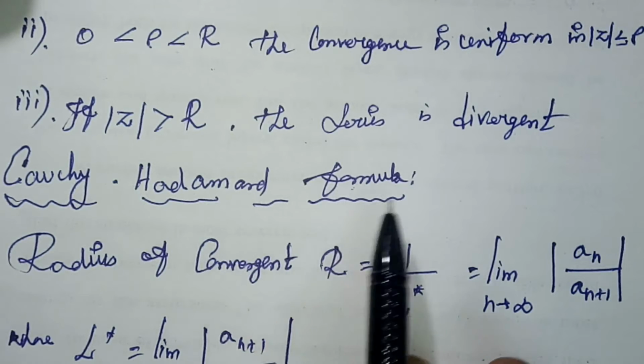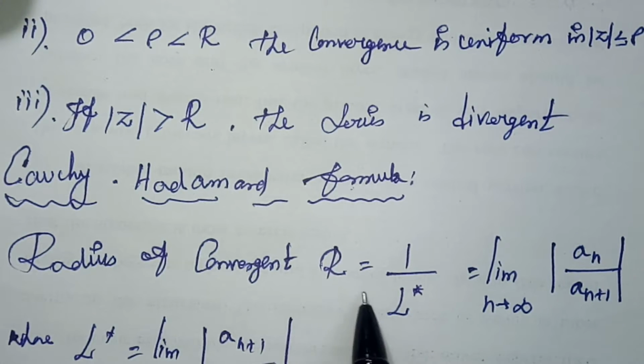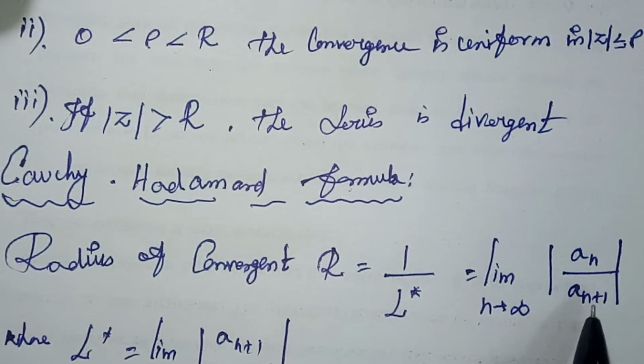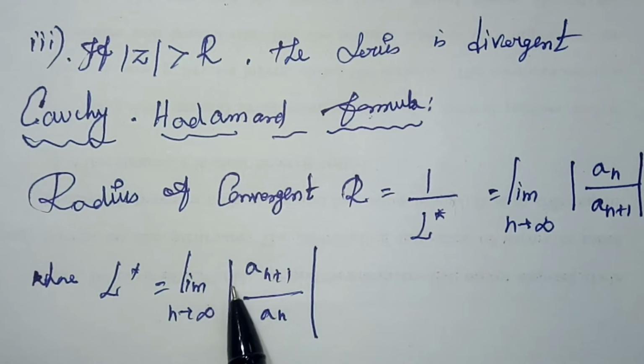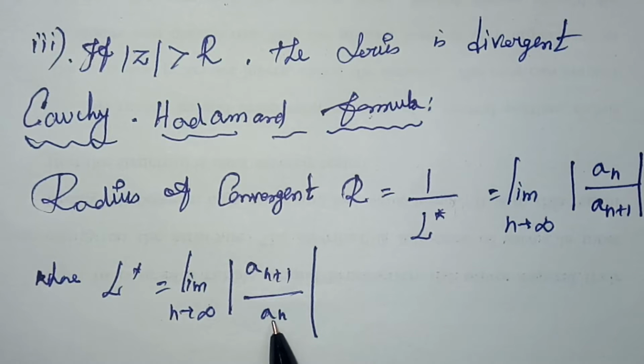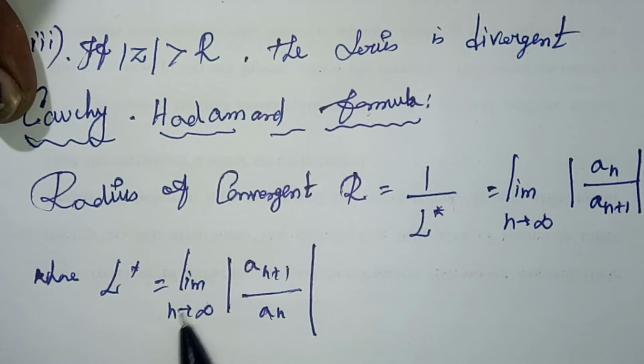Our Cauchy-Hadamard formula: radius of convergence r is equal to 1 by L star, that is equal to limit n tends to infinity modulus of an by an plus 1. So this is the radius of convergence. Already we know that. What is L star? L star is the limit n tends to infinity modulus of an plus 1 divided by an. So this is our L star. That means that to find a radius of convergence, just put 1 by L star, where L star is the limit of modulus of an plus 1 by an.